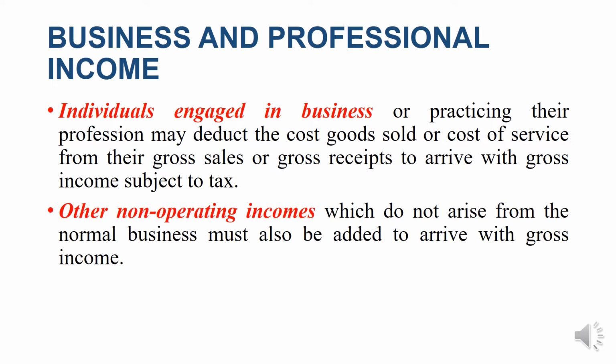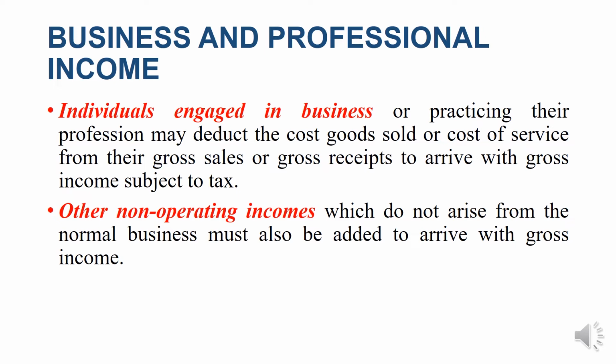Other operating incomes which do not arise from the normal business must also be added to arrive at gross income. There are scenarios in which a business would earn an income other than the regular, normal operation of the business.